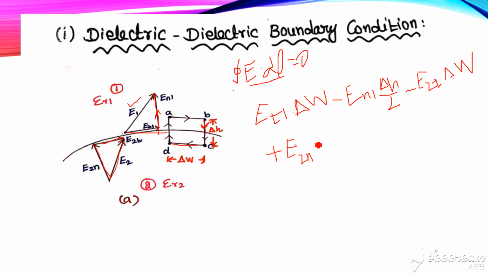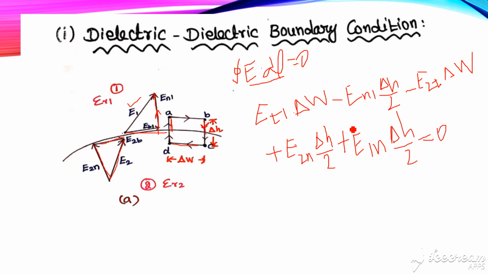What is the distance? The distance is del h by 2. What about the last one? We are considering this path. Along this path the closed path direction and En1 are the same, so we can write E1n into del h by 2, is equal to 0.